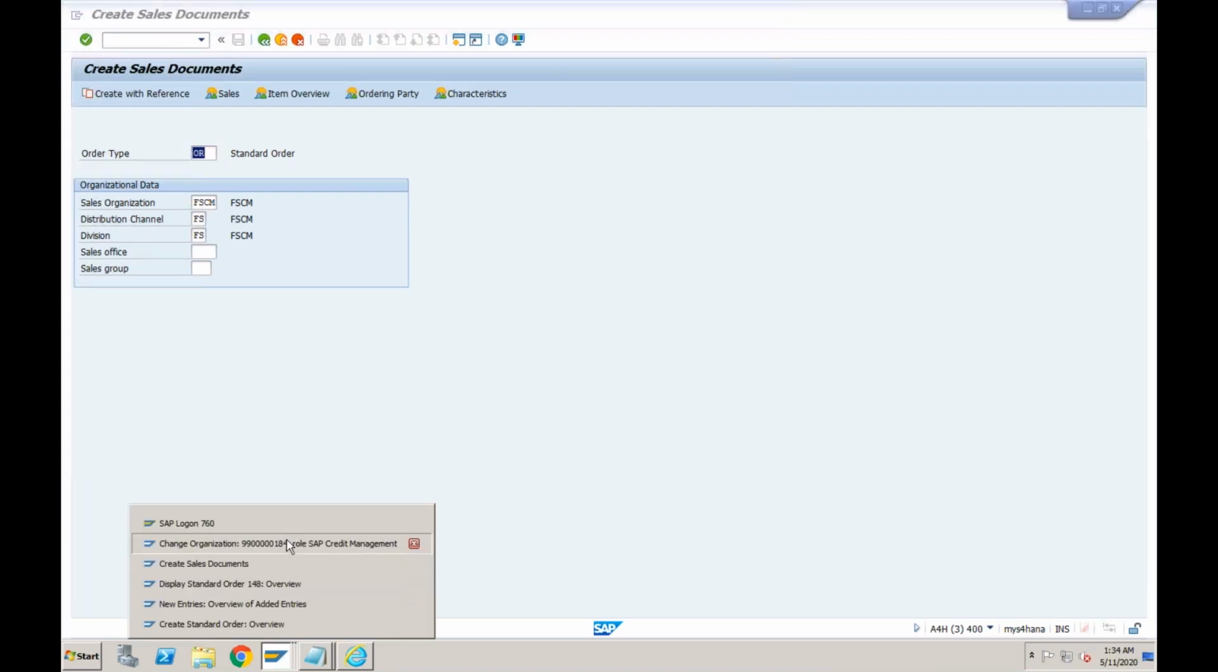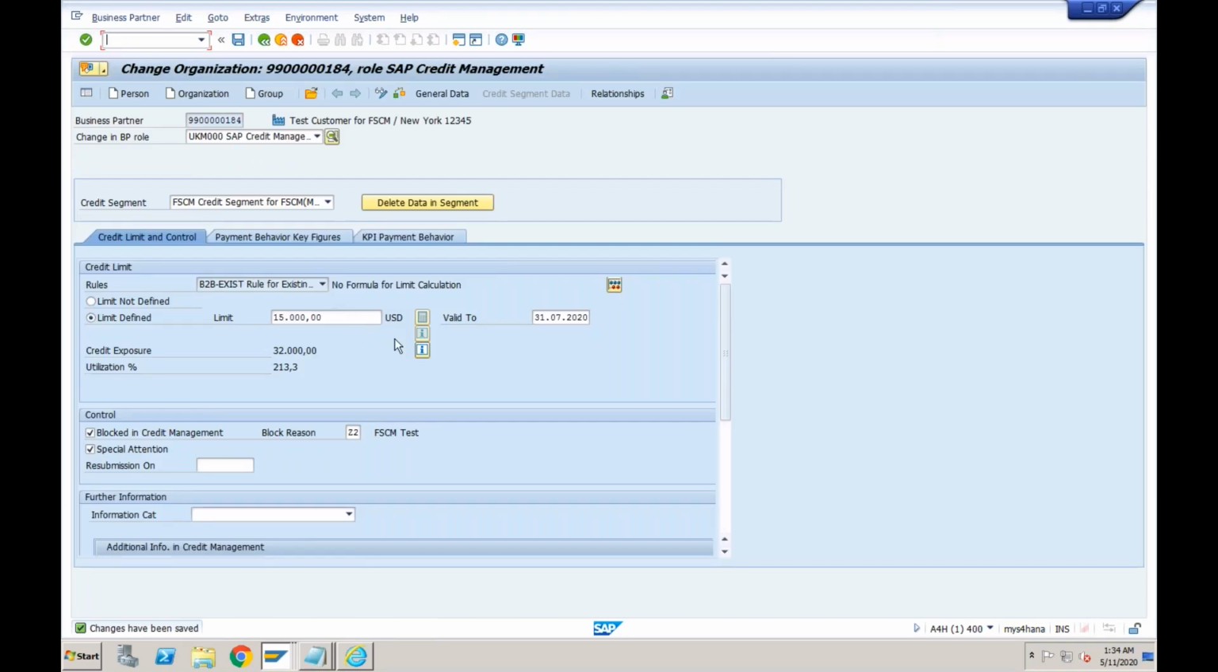So what else is there? This one we understood, this one we understood. Blocked in credit management, special attention. This is resubmission on, again, this is our next review date. So this and this are almost the same. When you want to review the credit management of this customer. So do you want to do this quarterly? You want to come and review how the situation of this customer is, whether to increase the credit limit or to decrease the credit limit or to block the customer. So you can enter the date here, which means on this particular date, you want to review this particular customer.